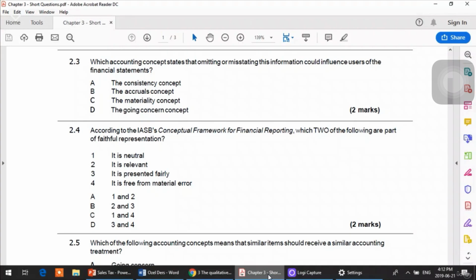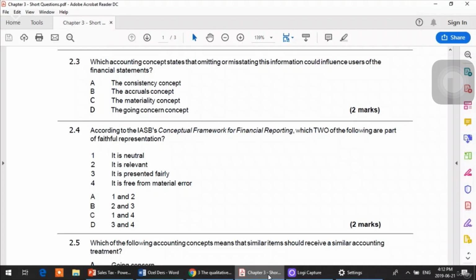And I explained to you before that materiality is not a static number. For some businesses, $1,000 could be a material number, because for them $1,000 is a significant amount. But for very large businesses, probably $10,000 becomes insignificant, because they are talking about millions, hundreds of millions or billions of dollars. For them, even 10,000 goes away in the rounding off. So whenever we say which could influence the users of financial statements, we talk about materiality concept.